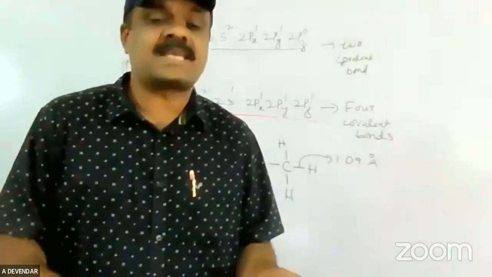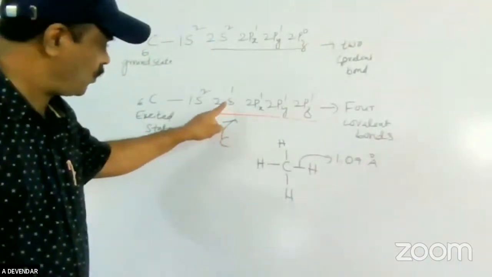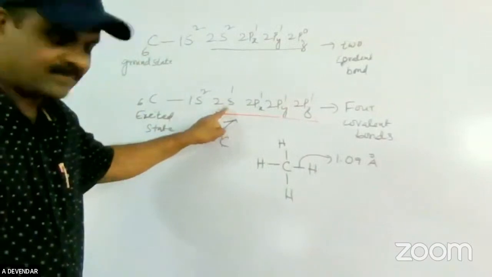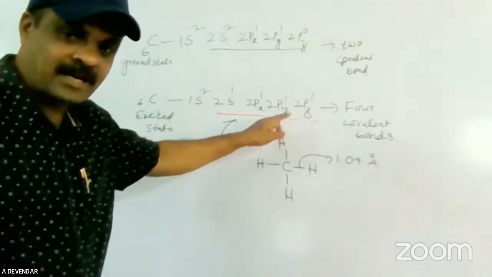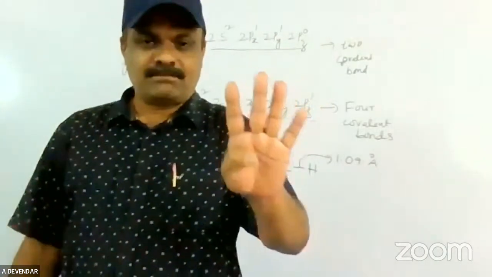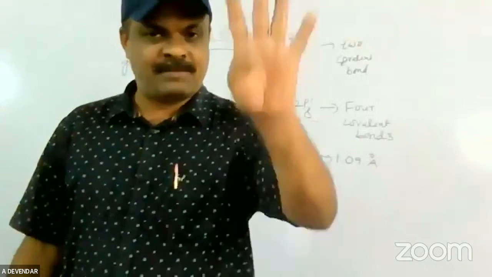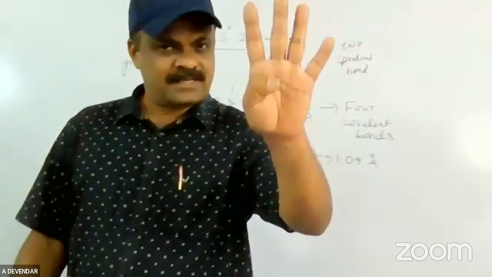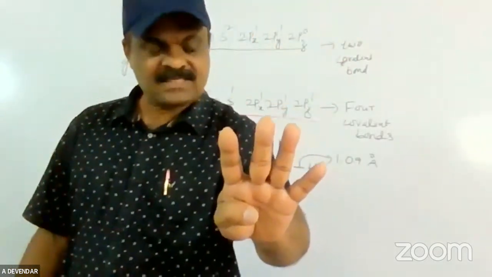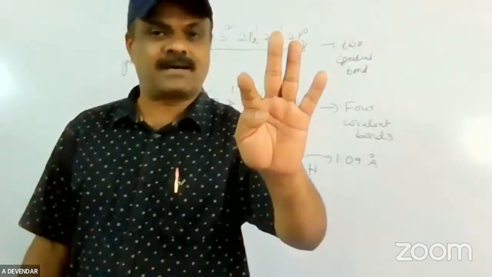How many am I mixing now? One belongs to the s orbital, three belong to the p orbitals. In total I am mixing four pure orbitals. Mixing of pure orbitals of the same atom of similar energies: one is s, the remaining are three p orbitals.